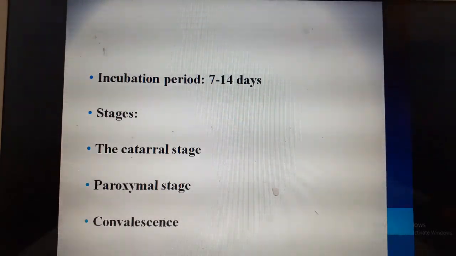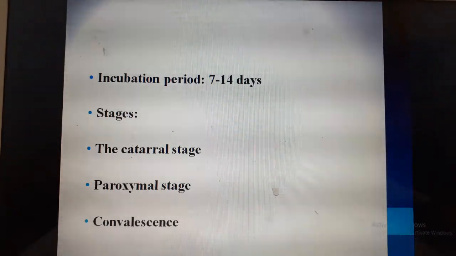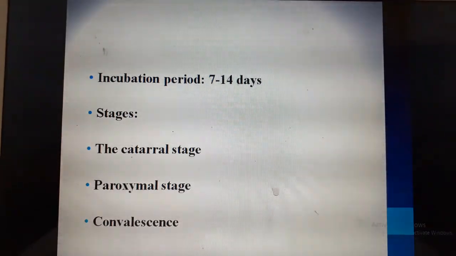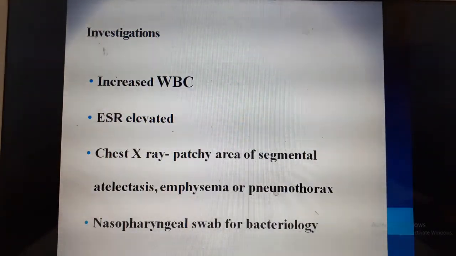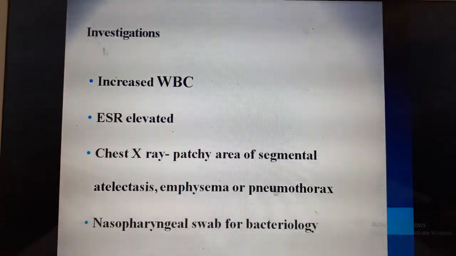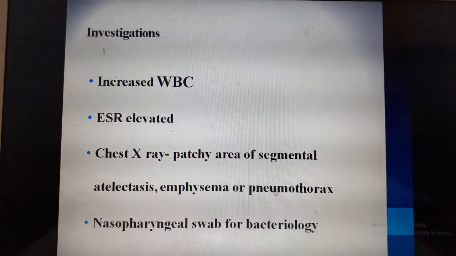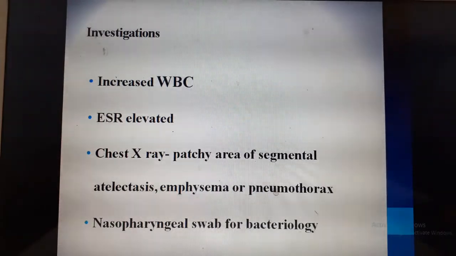The third stage is the convalescent stage, where the symptoms reduce, the cough settles down, and they slowly recover. The investigations done: we take a WBC, white blood count, and the ESR will be elevated. When you do a chest X-ray, you can find segmental atelectasis because of continuous cough, obstruction and impaired gas exchange.